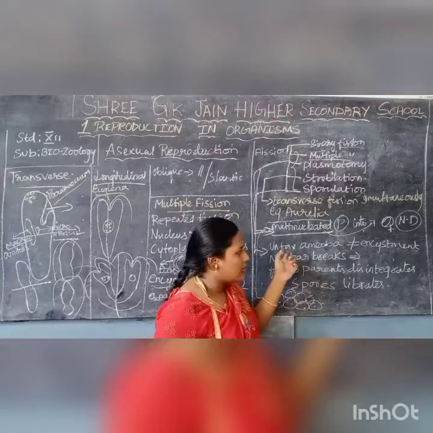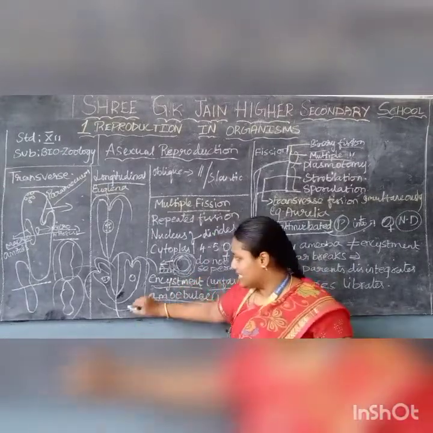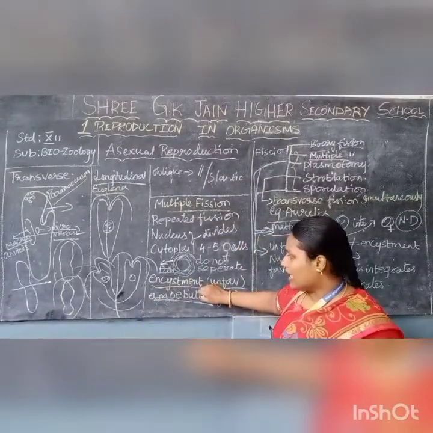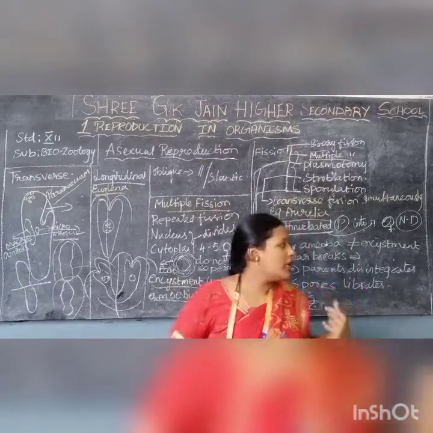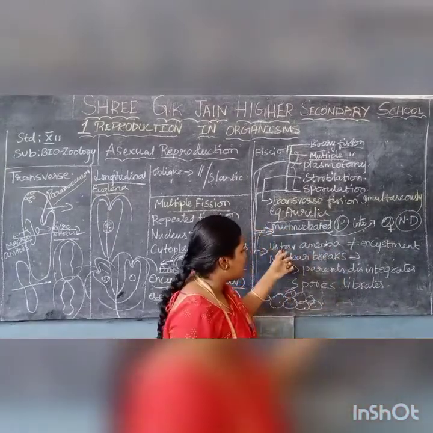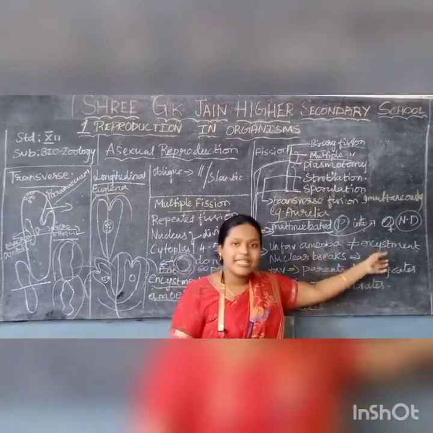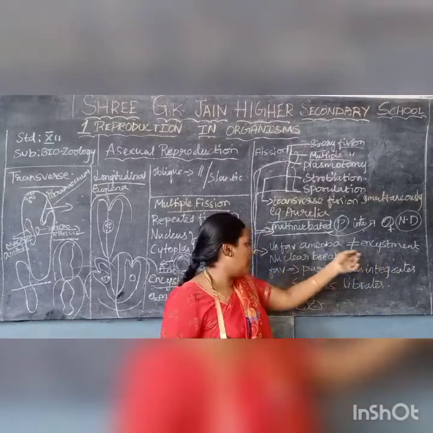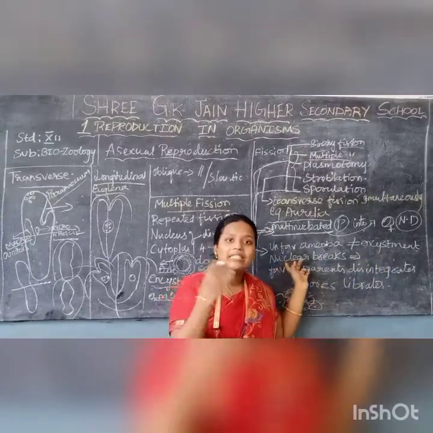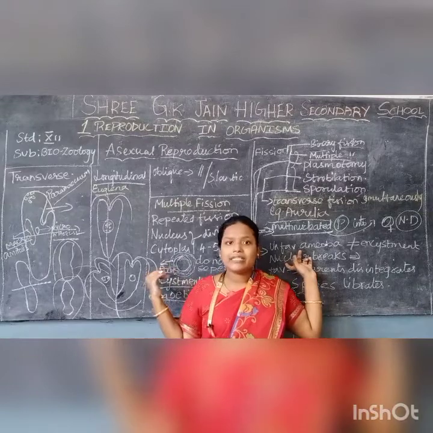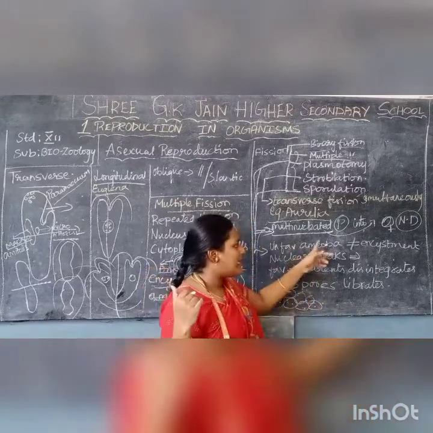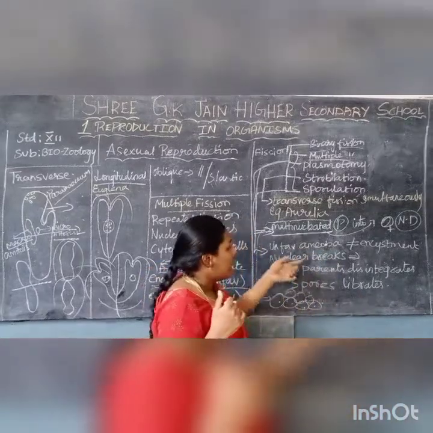In sporulation, what happens? I have told you about encystment in multiple fission. So here also the same encystment takes place in unfavorable condition. In multiple fission encystment takes place, but here the encystment will not take place and the nucleus